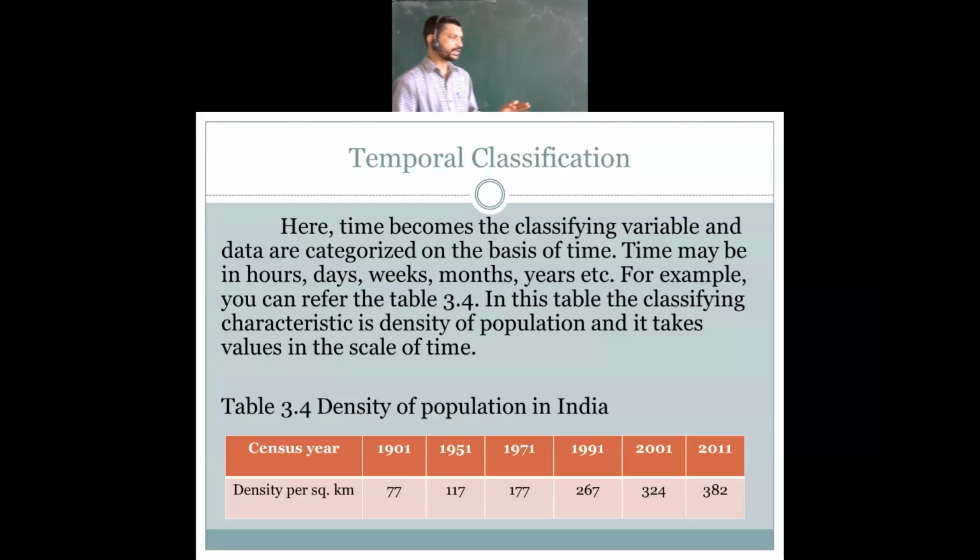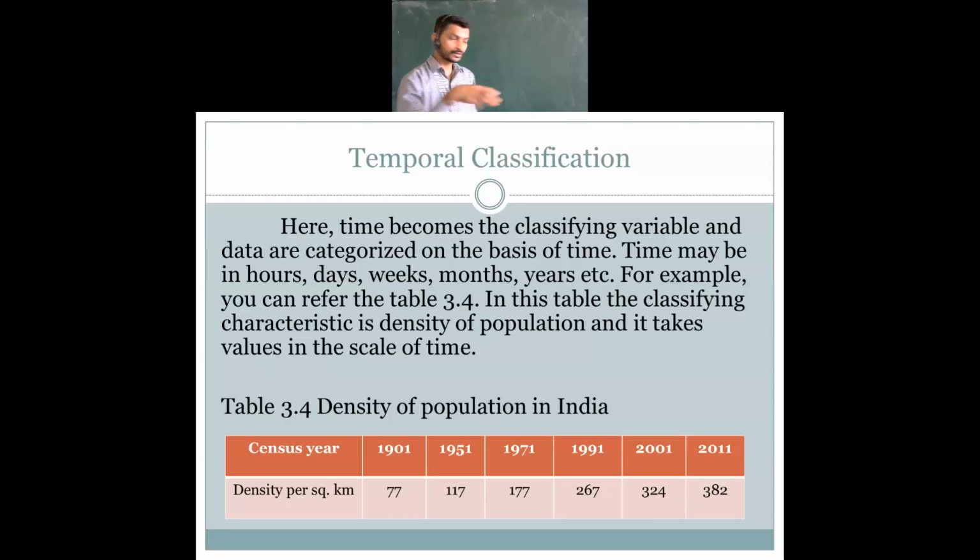Then 1951, 117, then 1971, 177, 1991, 267, then 2001, 324, 2011, 382.